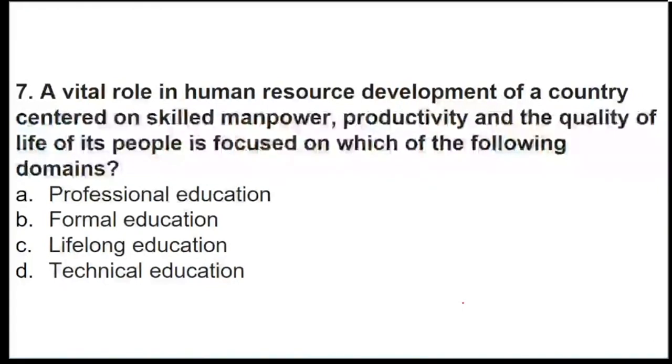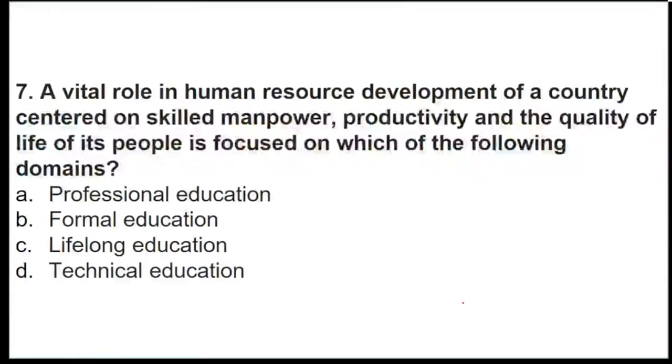I'm repeating again, a role of human resource development with respect to skilled manpower, productivity and quality of life comes under which domain? Professional, formal, lifelong or technical?